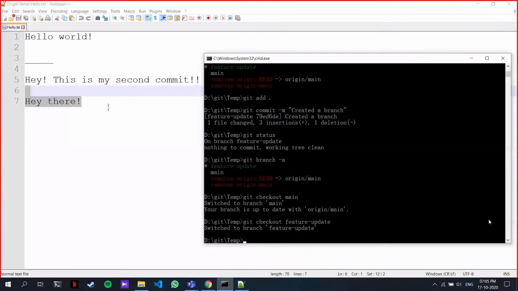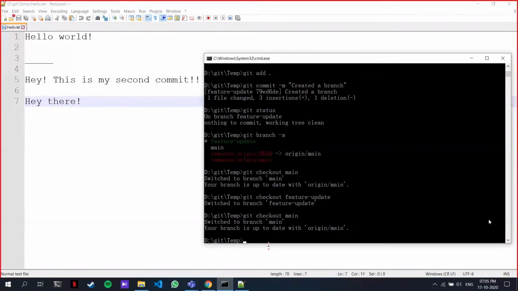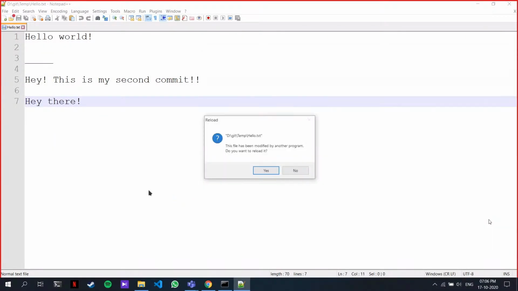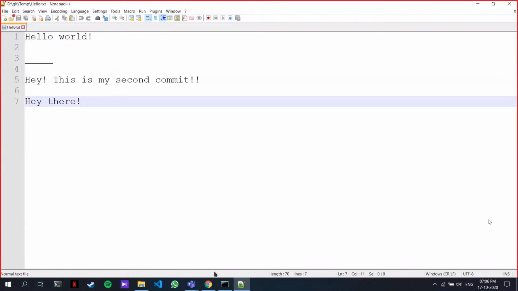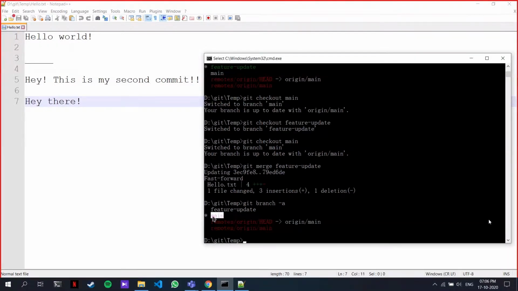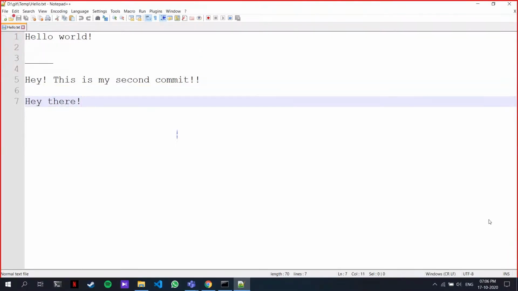Now if I want this feature to be present in my main branch as well, that is, this feature does not break the code or the project, and I want to merge it, I just type git merge. I need to first go back to my master branch, so git checkout main. Once I'm in my master branch, I just type git merge and then the branch name, so feature update, and that's it. It has been merged. If I come here and refresh, you can see that I'm in my main branch and this feature has been added. If you want to see where I am, git branch -a. I'm in my main branch and this feature is present in my main branch.